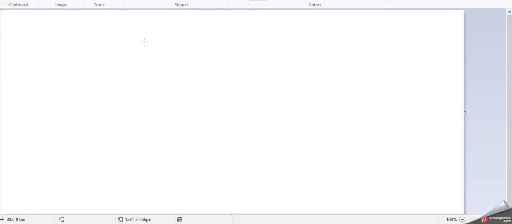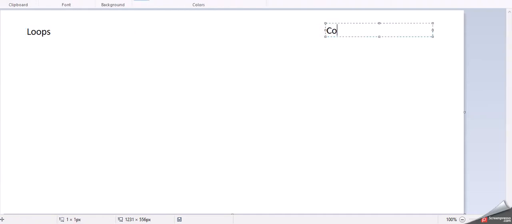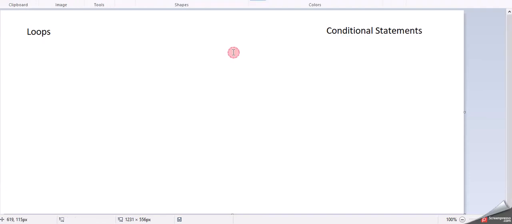Okay, so let's have a look at some theory to do with loops and if statements. So I'm going to put loops on this side, and I'm going to put conditional statements on this side. We know that there are different types of loops.